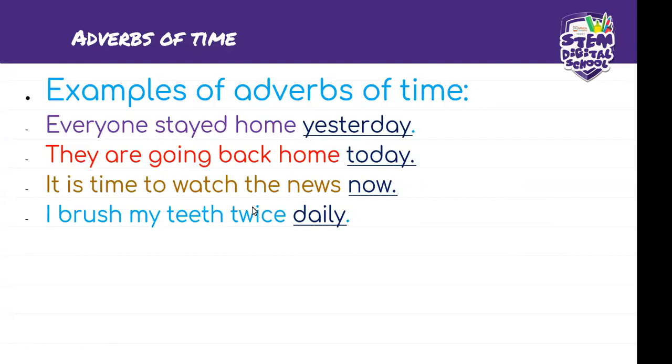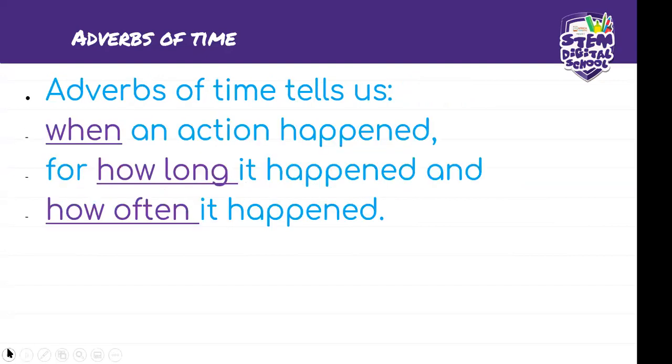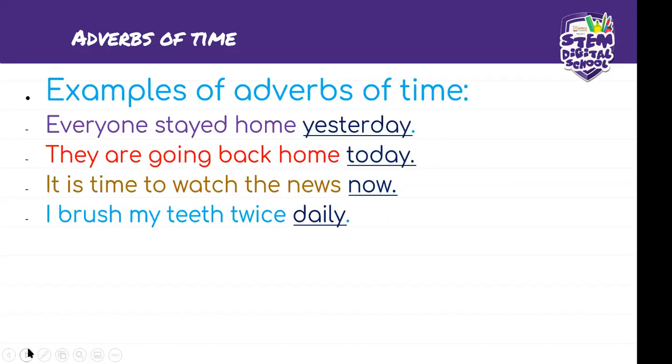So yes, this was adverbs of time. You will realize that what adverbs of time do, they tell us about, let us go back to that slide again. Adverbs of time, they tell us the time when an action happens, how long it happens, as well as how often it happens. Okay, so those are the examples of the adverbs of time.